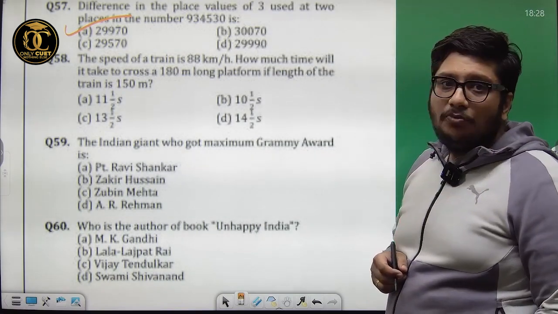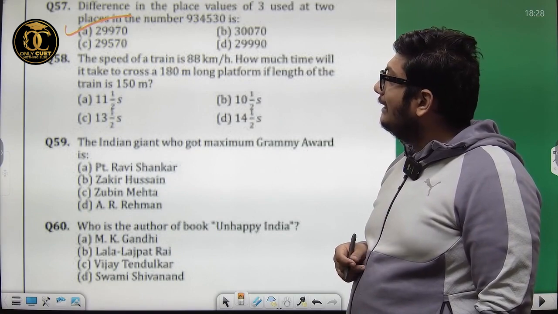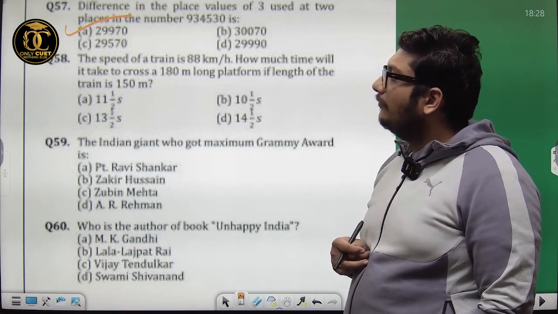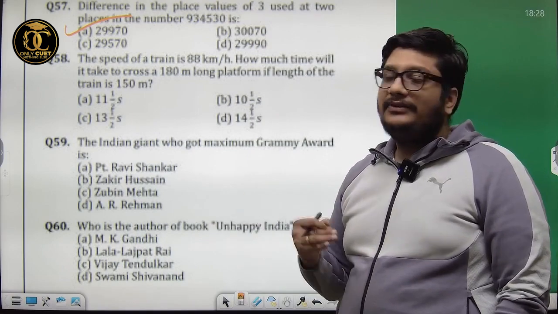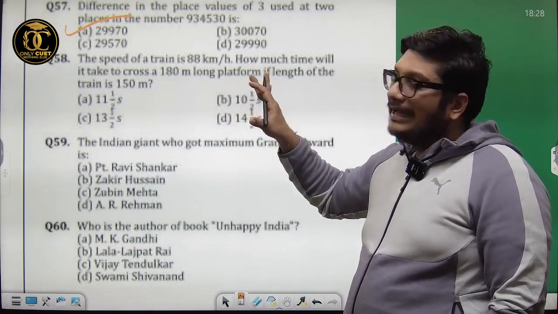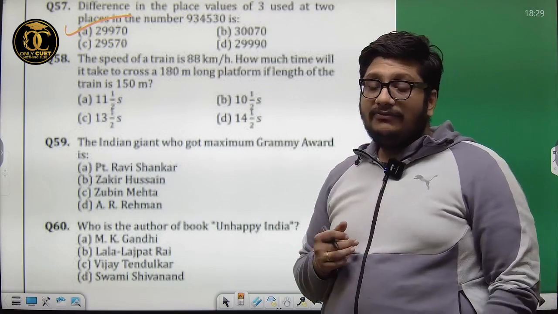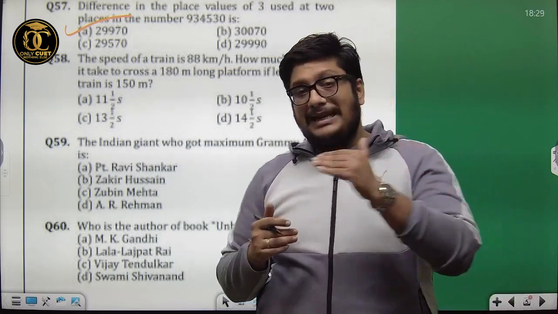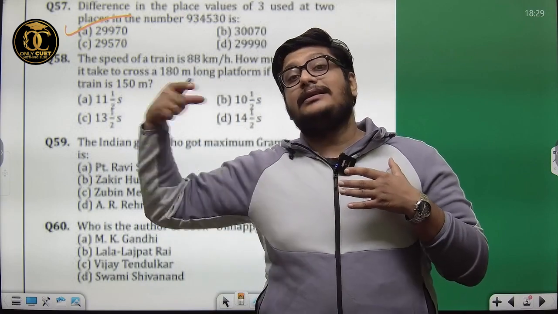The speed of a train is 88 kilometer per hour. How much time will it take to cross a 180-meter long platform if length of the train is 150 meter? Length of the train is given 150 meter. We need to find the time it will take to cross that platform of 180. Now see, whenever a train is crossing a platform of 180 meter, it is covering its own distance plus the distance of the platform.